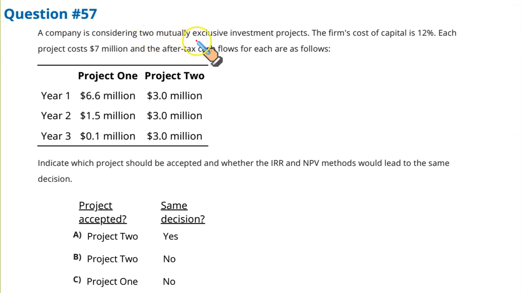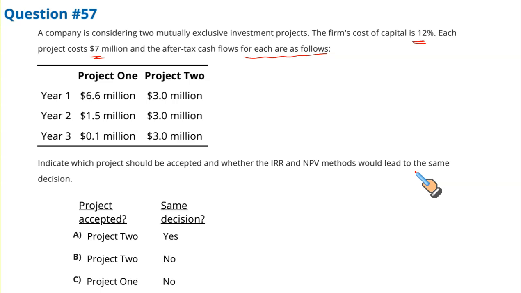A company is considering two mutually exclusive investment projects. The firm's cost of capital is 12%. Each project costs 7 million, and the after-tax cash flows for each are shown below. Project 1 and 2, both cash flows are given. These are consistent cash flows. These are different. Indicate which project should be accepted and whether the IRR and NPV method would lead to the same decision. Now, gentlemen, this is a typical case study for you.